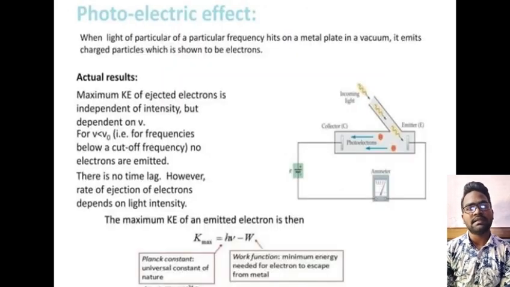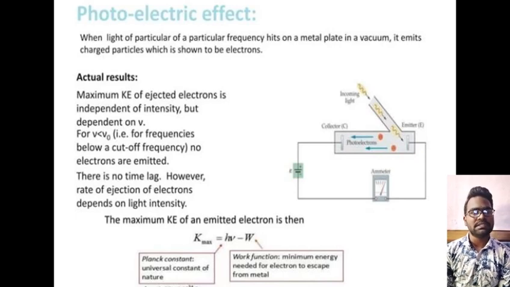And next, the photoelectric effect. When light of a particular frequency is incident on a metal plate in a vacuum, it emits charged particles, which are shown to be electrons. Actual result: the maximum kinetic energy of ejected electrons is independent of intensity but dependent on frequency nu. For nu less than nu naught, that is, for frequencies below a cutoff frequency, no electrons are emitted.